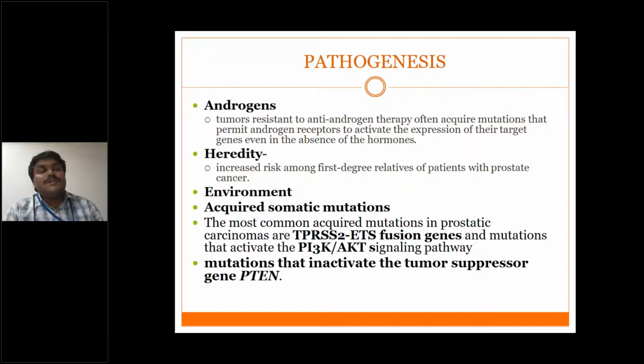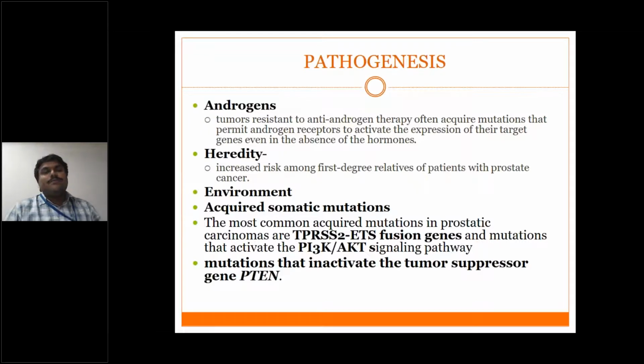We do orchidectomy in order to reduce the dihydrotestosterone. But you should also remember the acquired mutations of the tumor, because even without dihydrotestosterone, sometimes the tumor cells may proliferate. This point you should remember.